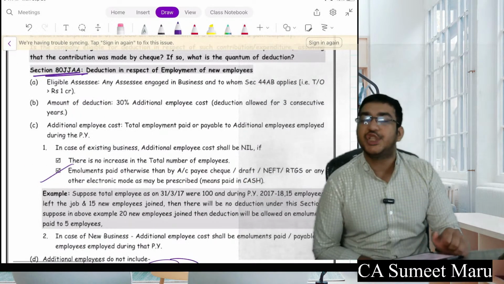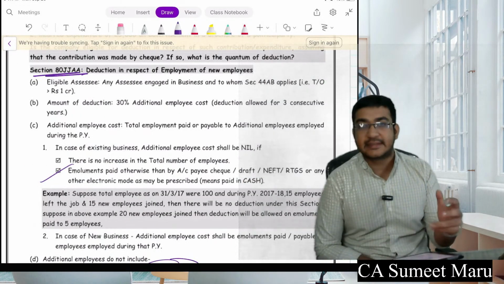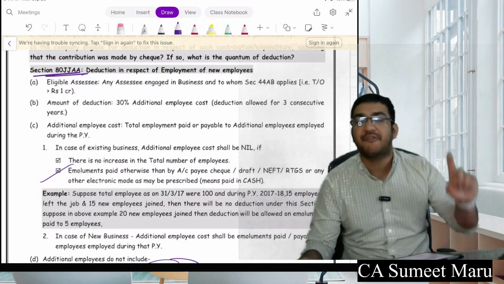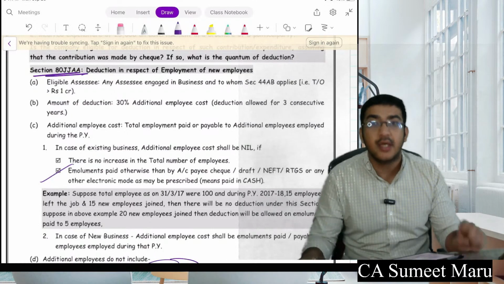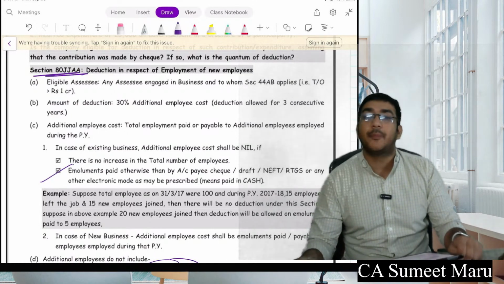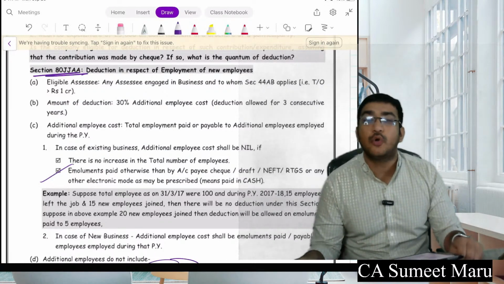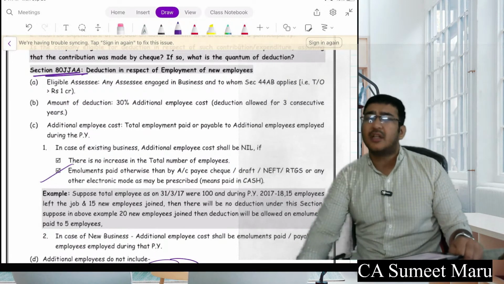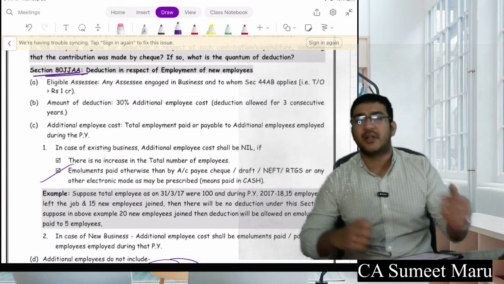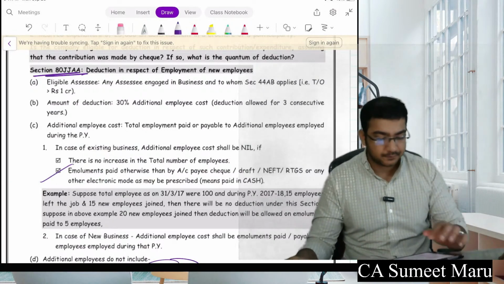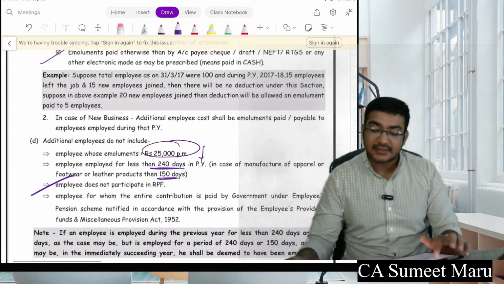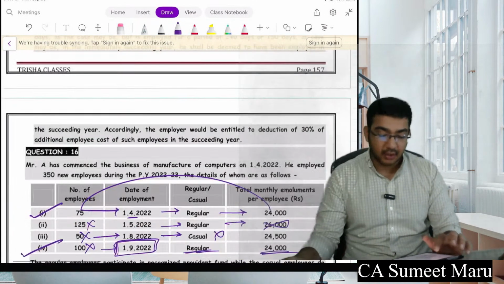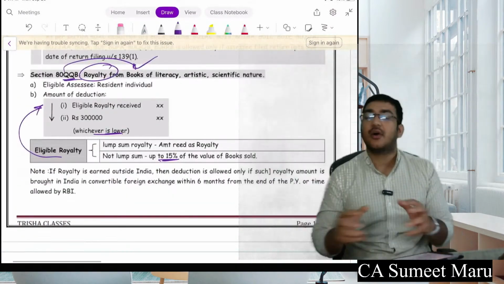Next is your 80JJAA, whenever you employ new employees. In this case, the deduction available is flat 30% of their salary. The only conditions are that first, their salary should be less than 25,000. Second, they should be regular employees participating in your provident fund. Third, they should be employed for more than 240 days during the previous year, or more than 150 days in case of footwear or apparel industry. Also, if they are not employed for this year but employed for other year, no problem, you will get the deduction. So for addition of employees, this deduction you will get, and total aggregate addition, that you have to check here. Further, thereafter, the next sections are on the basis of income.